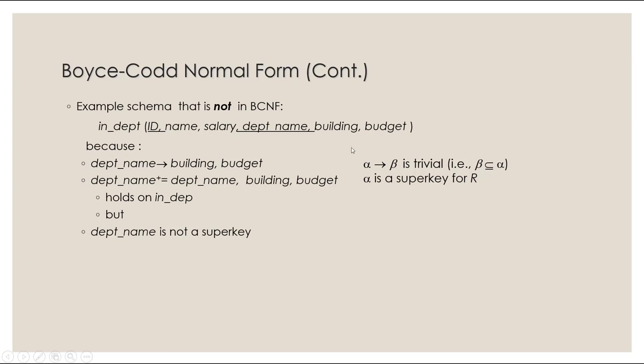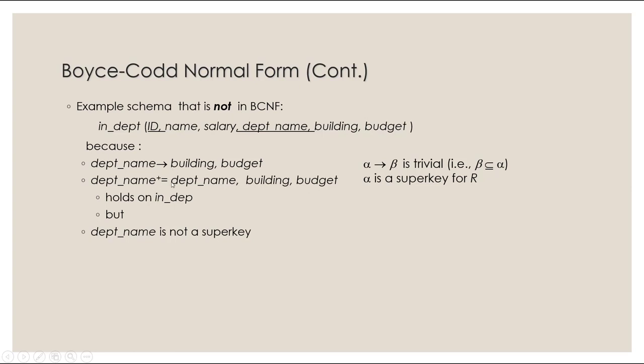Let's first check the first condition, where this is trivial, meaning the right-hand side is a subset of the left-hand side. I'm not seeing building or budget on this side, so this is definitely not true. So let's see if the second one is true. Is the left-hand side a superkey for R? The left-hand side is department name.